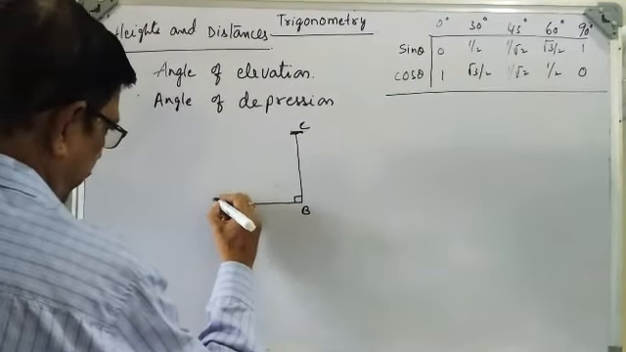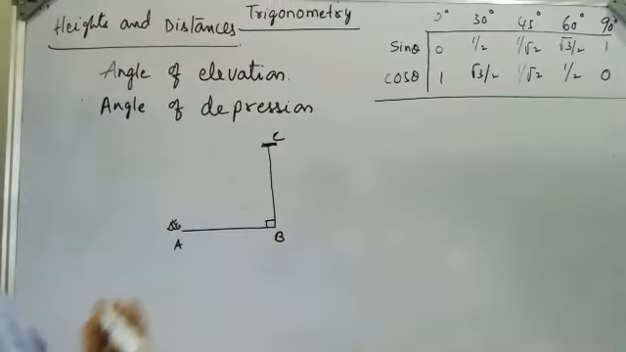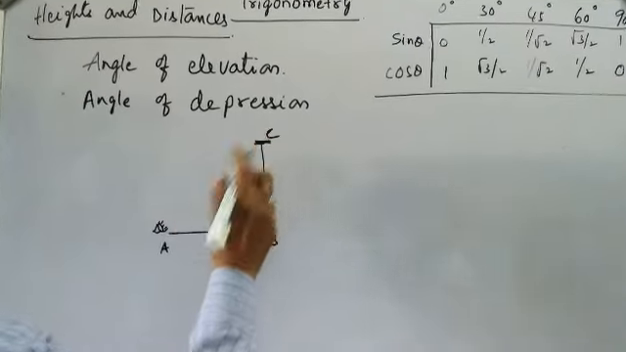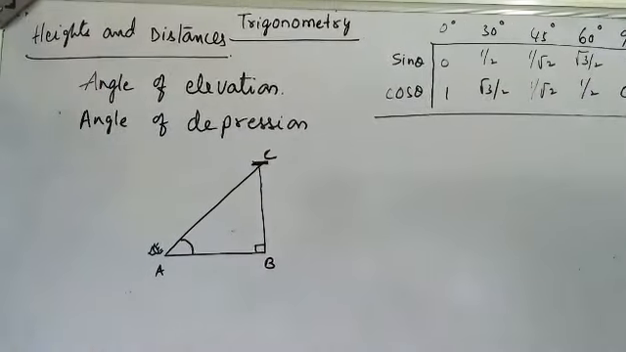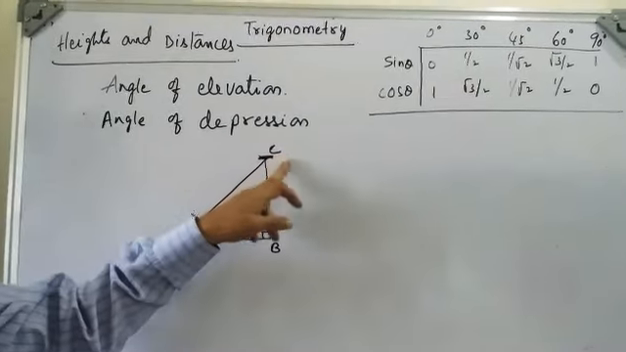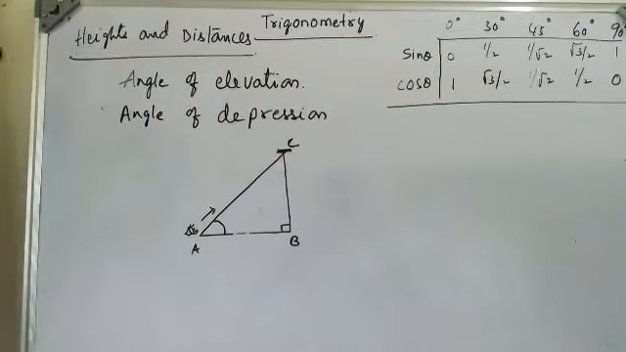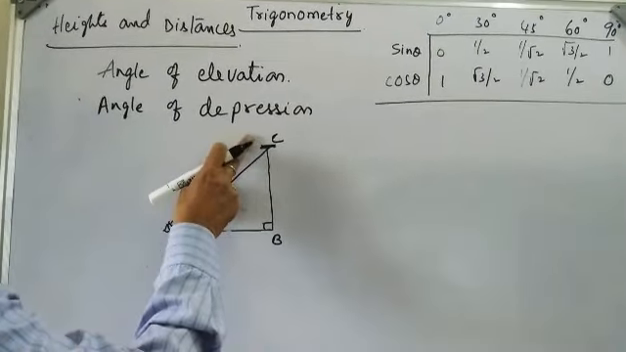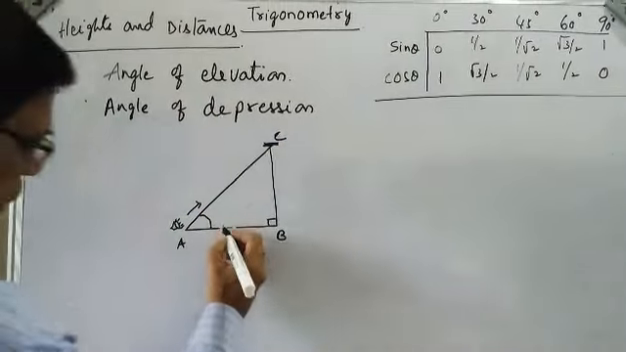Here a person is standing at A and observing the object C. So this is called angle of elevation. A person is standing on the ground and looking at the top. Is it clear, all of you, what is angle of elevation? Angle of elevation is nothing but a person standing on the ground and looking at the top of the building or top of the object.